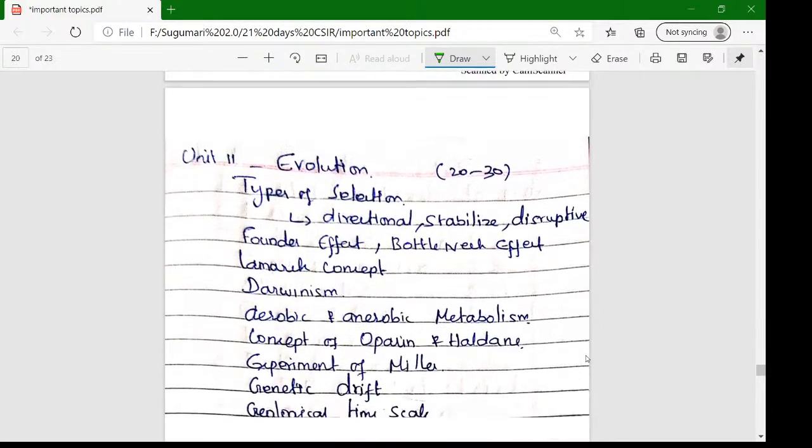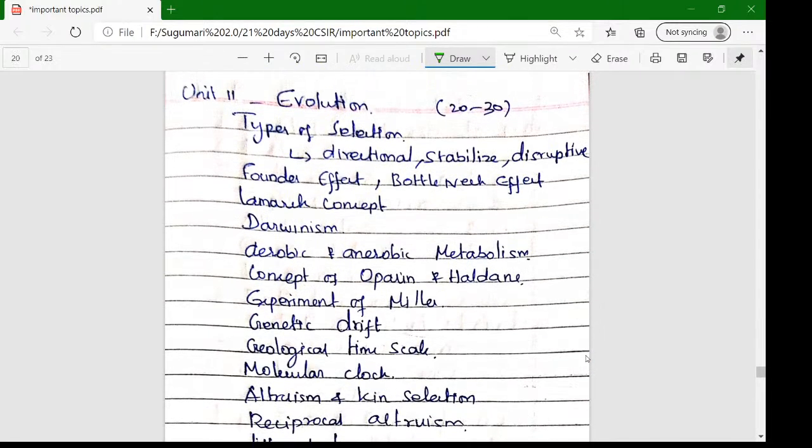Okay, next is the 11th unit, evolution. In evolution also we are going to study selective topics, as I mentioned, for units 6, 7, 8, 9, 10, 11, 12. The types of selection, directional, stabilizing, and disruptive, are very important.